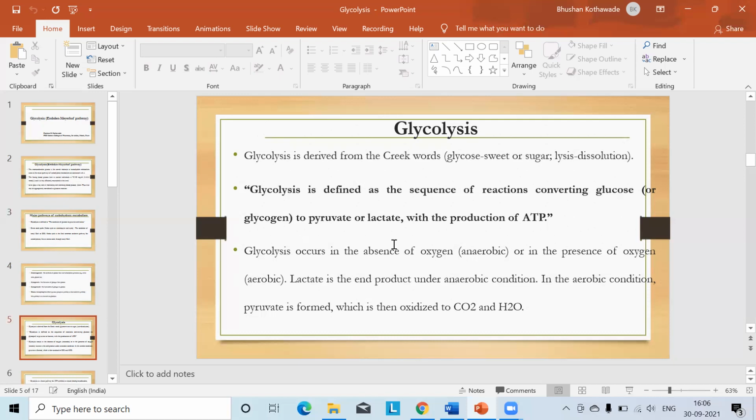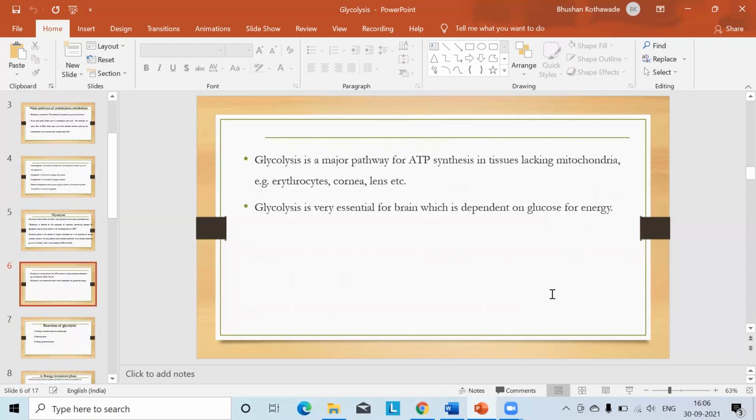Glycolysis occurring in the absence of oxygen is known as anaerobic glycolysis, and in the presence of oxygen it is known as aerobic glycolysis. Lactate is the end product of anaerobic glycolysis, while pyruvate is the end product of aerobic glycolysis.